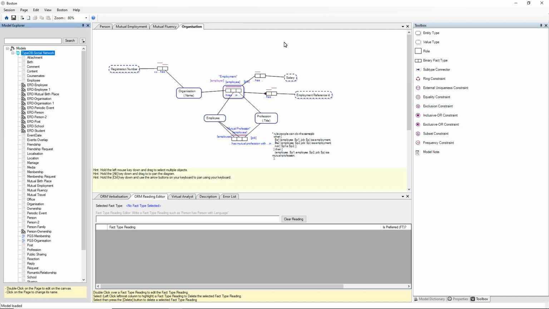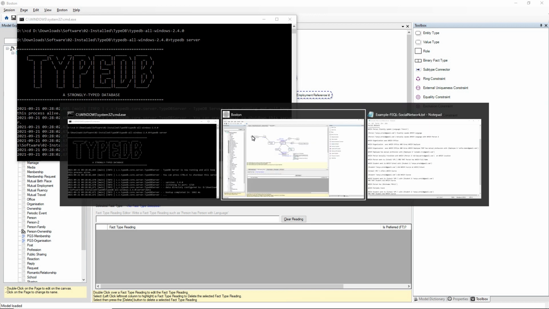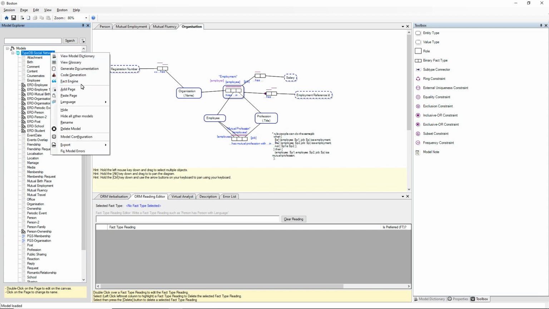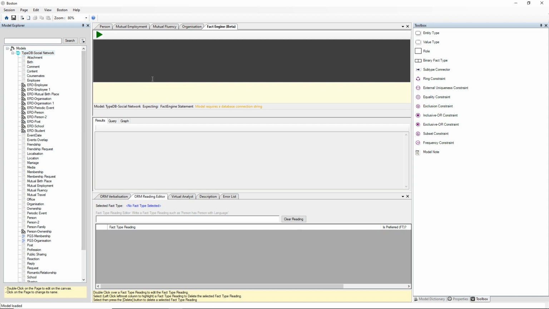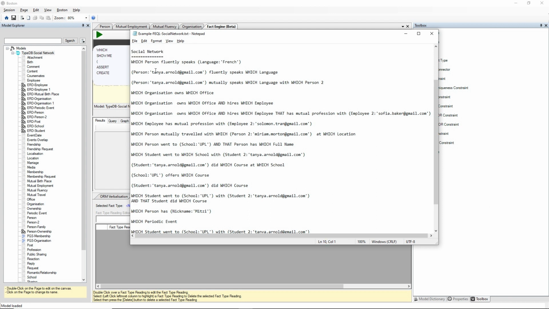I'll show you that I've got TypeDB open. So we've got the TypeDB server running in the background. We're running version 2.4 and we're listening on port 1729. So that's open in the background. And the reason we have the model hooked up to the database is because we can go to the model, right click and go to FactEngine and write natural language queries against the database. So I've got some natural language queries saved, and we'll have a look at some of those.